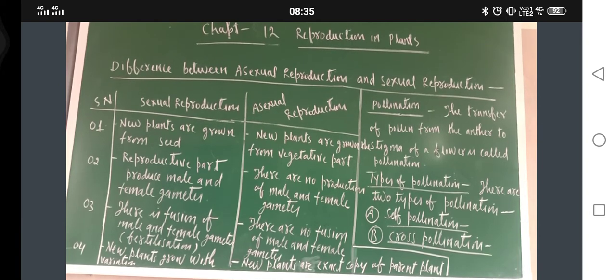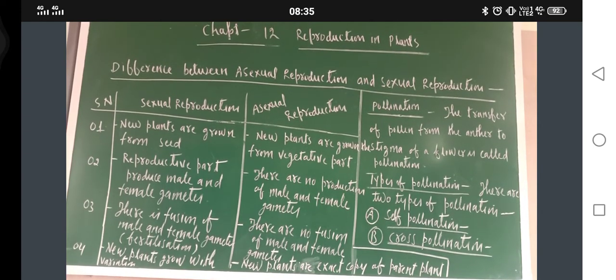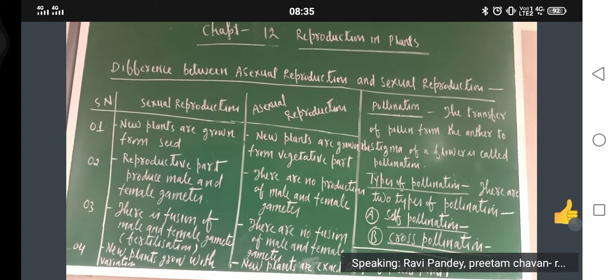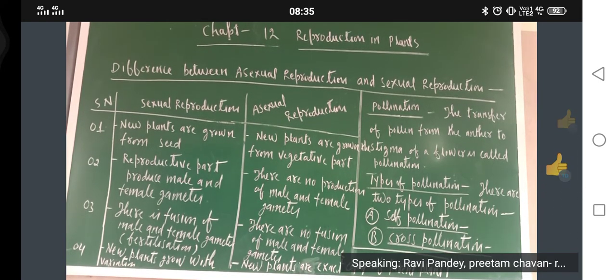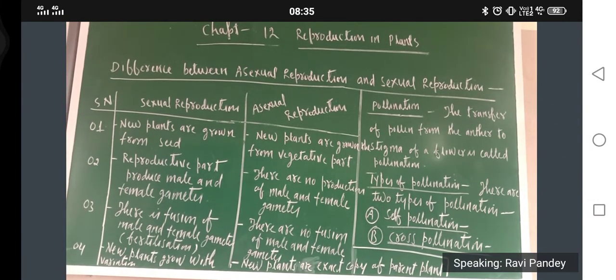Okay, ovary of the flower. Okay, pistil. What is that one? Pistil. Students, have you noted down all those things or not? Okay, so I have given you the idea of sexual reproduction.